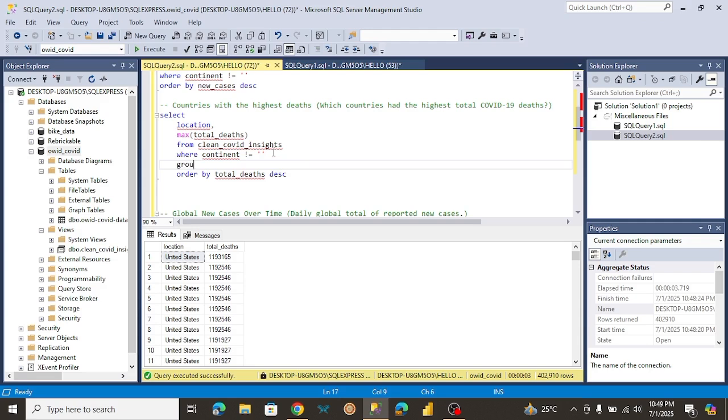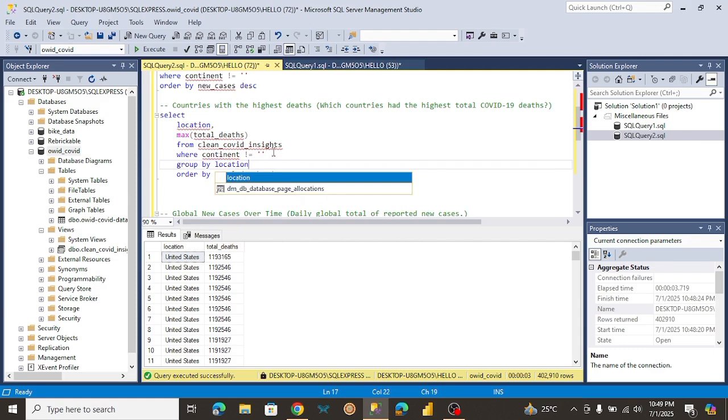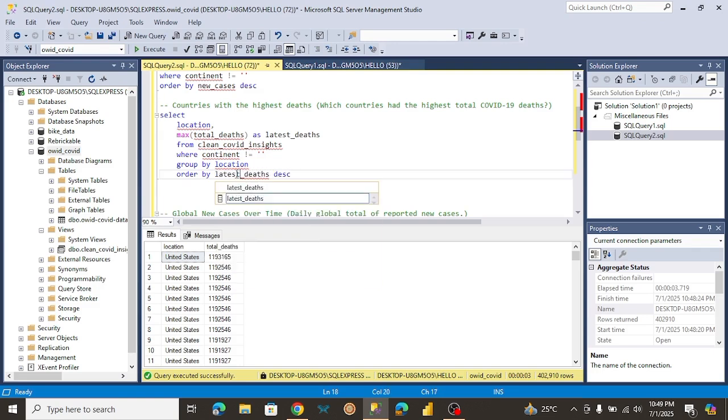We're going to group by the location. Let's give this a name to make it easier to read. I'm going to name this latest deaths. Now we're going to be ordering by latest deaths instead of total deaths.